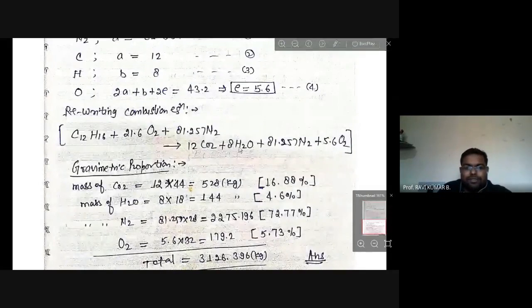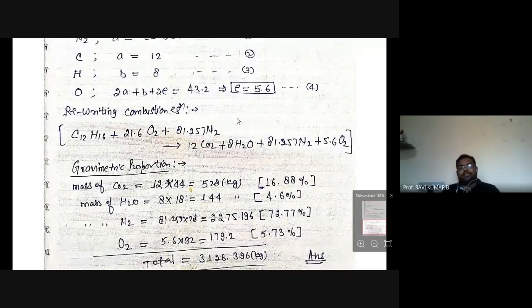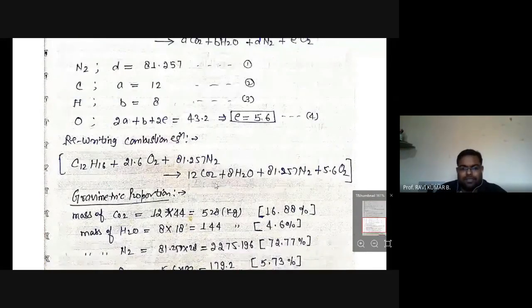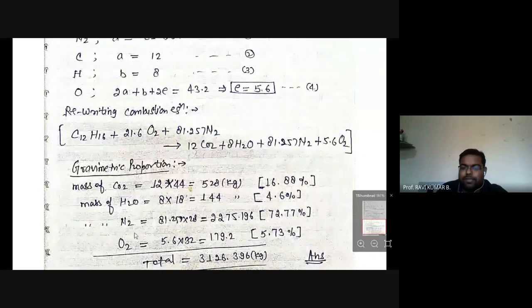We know two equations. Now we can do the gravimetric analysis of post combustion product. So you look at this. He is asking only post combustion product for full load conditions. So this is the equation representing the full load condition. All right. So in full load condition, CO2 is 12 times 44, 528 kilograms. Similarly for H2O, we can find out 144 kilogram. Nitrogen, if we calculate everything together, is coming